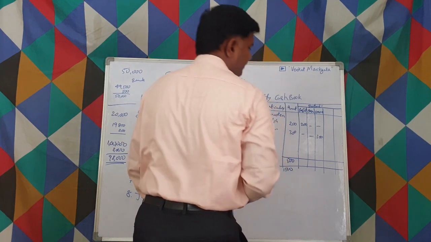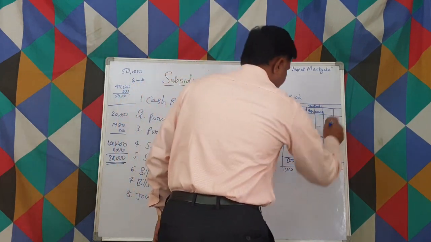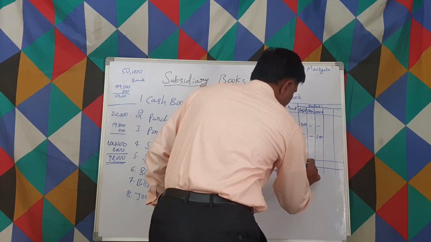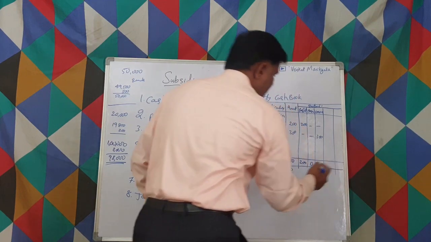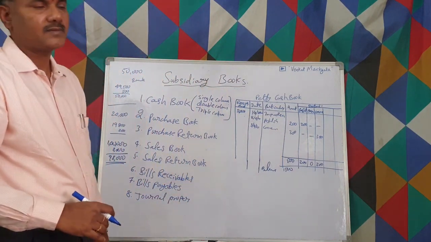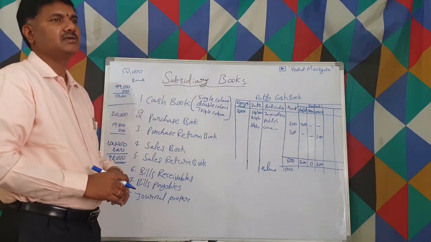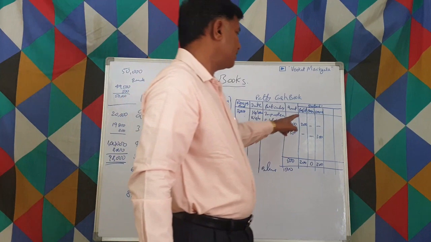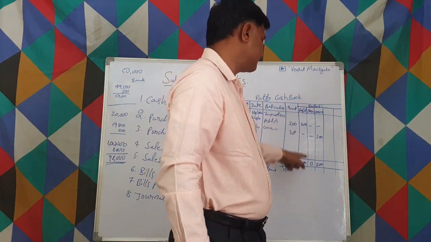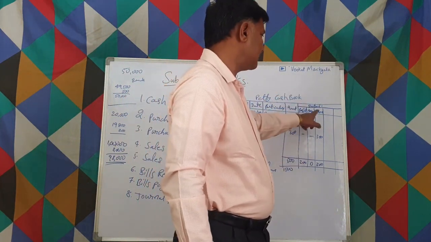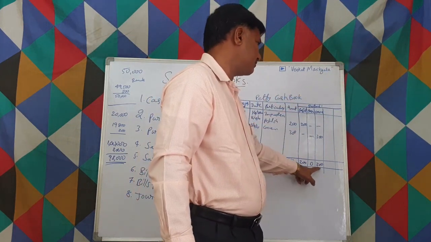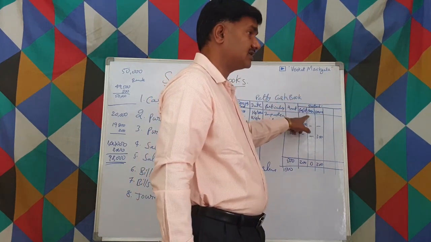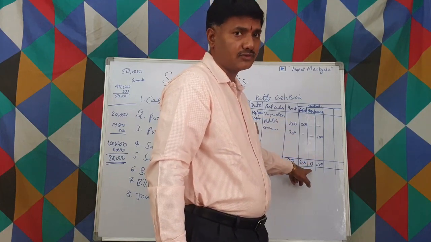Balance is 1500. In the details, postal is 200, nothing, and 300. These totals and the details also tally. Why maintain all these details? Because we can transfer this 200 rupees directly to the postal account, this 300 rupees directly to the conveyance account, and whatever amount we have here to the hospitality expenses account.